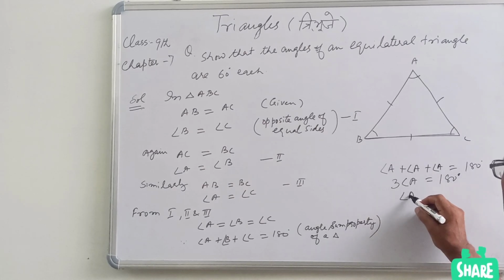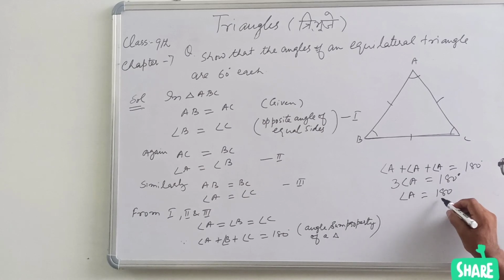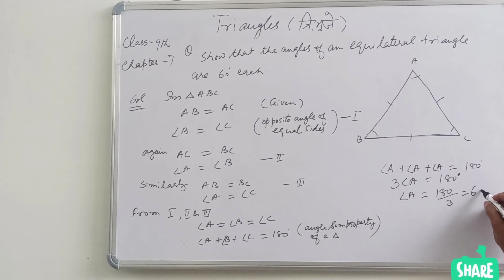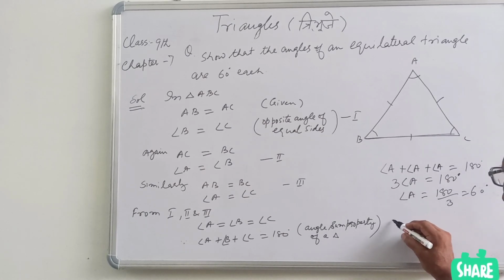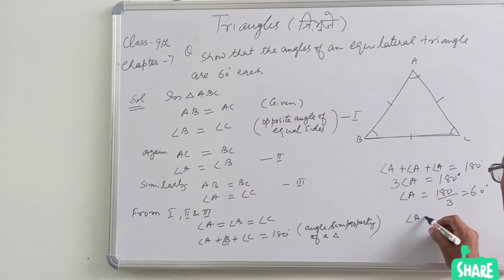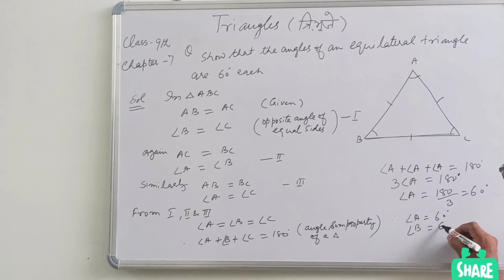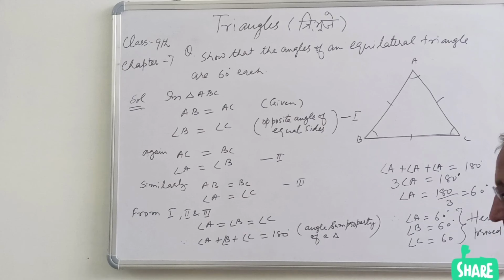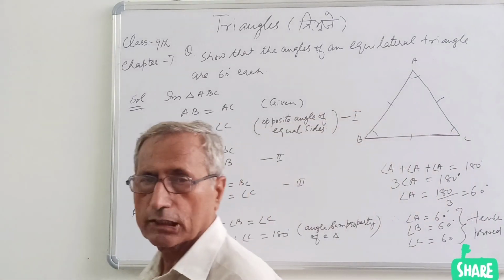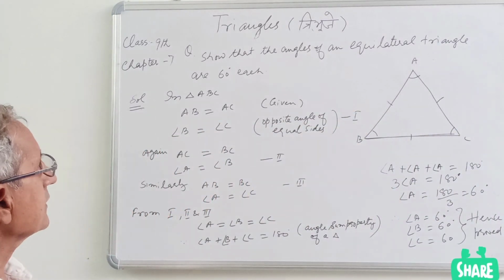So angle A will be equal to 180 divided by 3, that is 60 degree. Therefore angle A is equal to 60 degree. Angle B will also be 60 degree. Angle C will also be 60 degree. That was to be proved. Hence, proved.